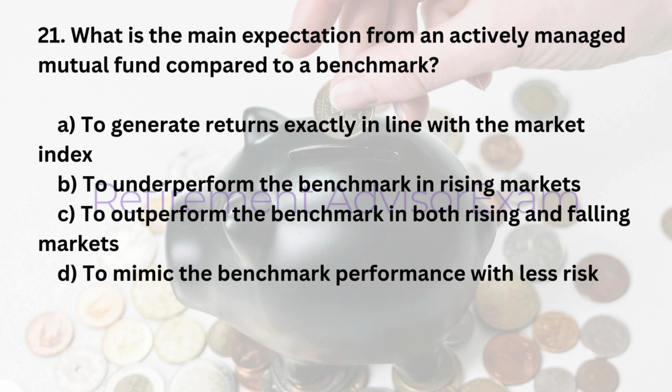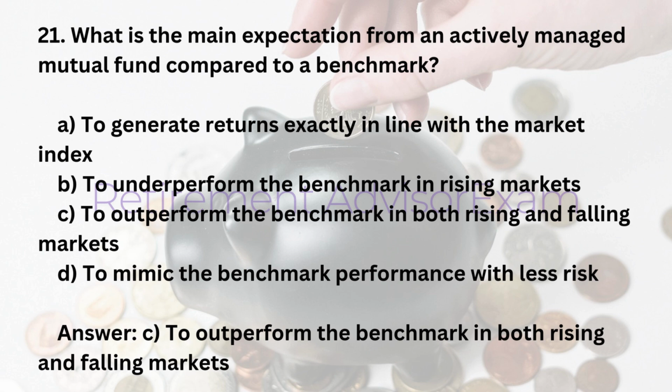21. What is the main expectation from an actively managed mutual fund compared to a benchmark? A. To generate returns exactly in line with the market index. B. To underperform the benchmark in rising markets. C. To outperform the benchmark in both rising and falling markets. D. To mimic the benchmark performance with less risk. Answer: C. To outperform the benchmark in both rising and falling markets.